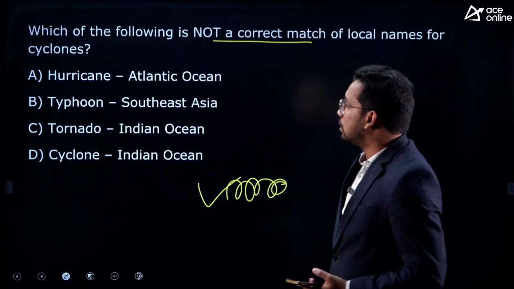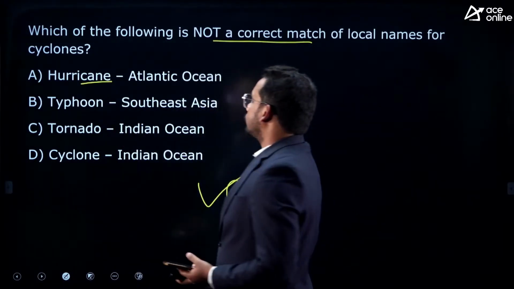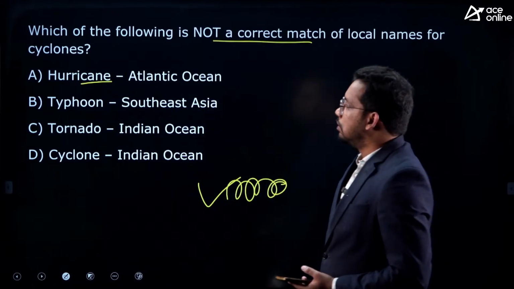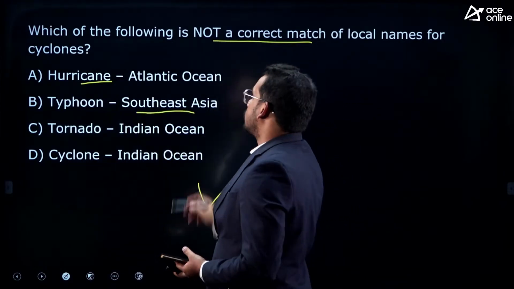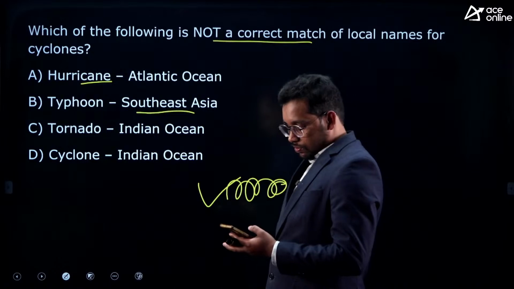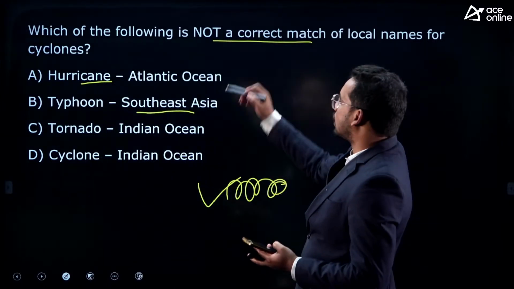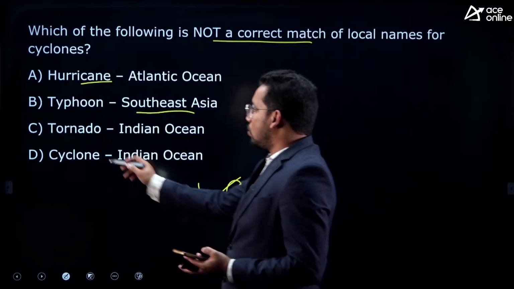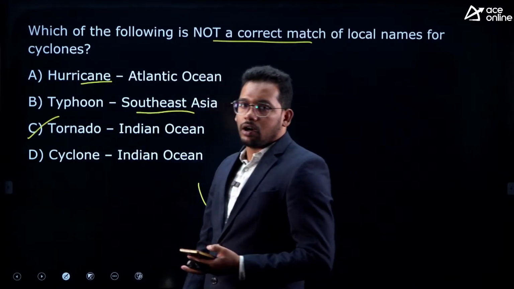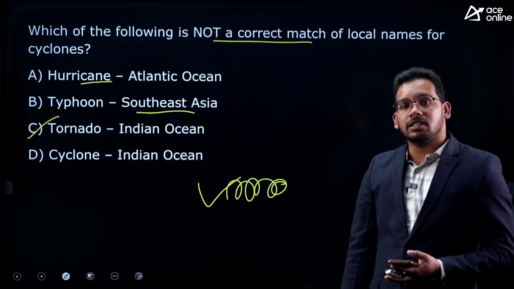So now they are asking for the wrongly matched pair. Hurricane, Atlantic Ocean; typhoon, Southeast Asia; tornado, Indian Ocean; cyclone, Indian Ocean. Very simple question, right. They are asking for the one not correctly matched. Tornado is not called in the Indian Ocean. We never experience tornadoes, right. So we experience the cyclone itself.